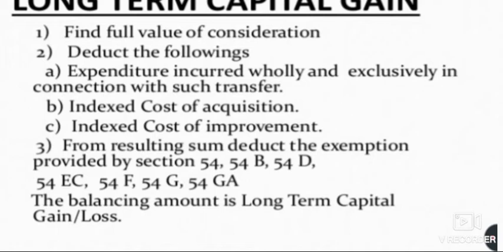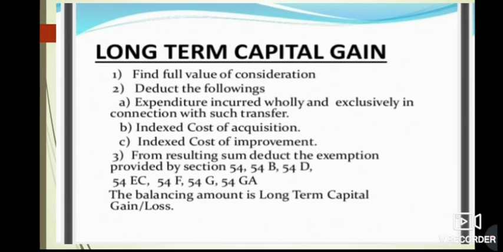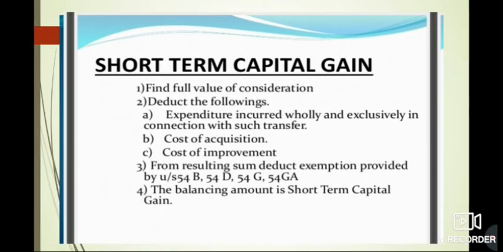Then from the resulting sum, we have to deduct the exemption provided by section 54, 54D. All these things we can deduct from here, and the balancing amount will be the long-term capital gain, or maybe a loss. Now the next thing is the short-term capital gain.